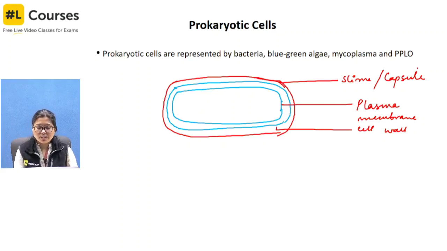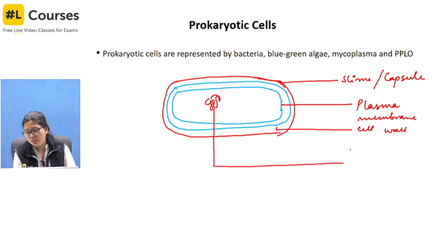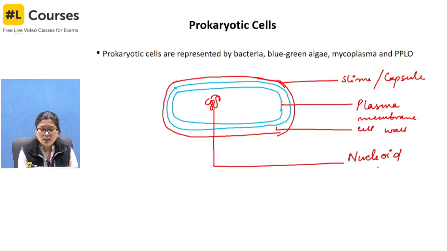Now inside this, as I said, it does not have a membrane bound nucleus. So the nuclear material is just diffused at one place in the cytoplasm, and that is called the nucleoid. So there is no nucleus, it is nucleoid. Fine. Now next, around this plasma membrane, because it does not have any cell organelle, but it needs energy also.